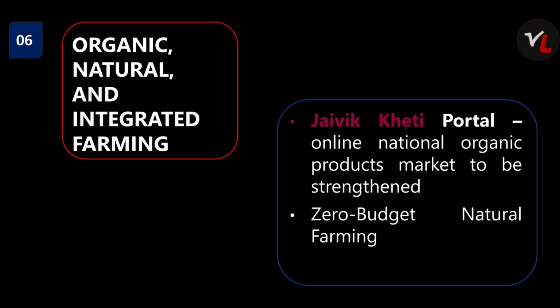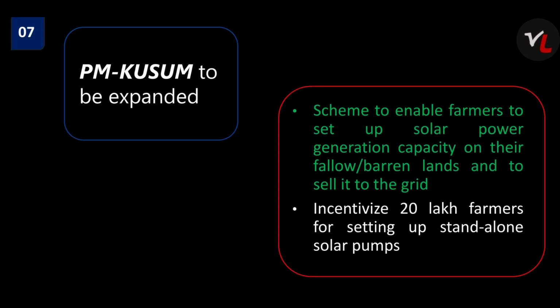Let's move on to organic, natural and integrated farming. In this, Jaiva Kheti portal is proposed by the Union Budget. That is an online national organic products market that has to be strengthened. Second one is inclusion of zero budget natural farming. It is a natural farming technique where the cost of production of growing of plants or crops is zero.